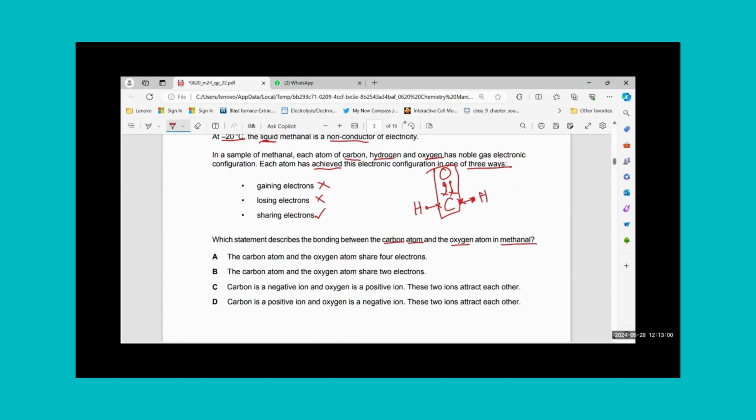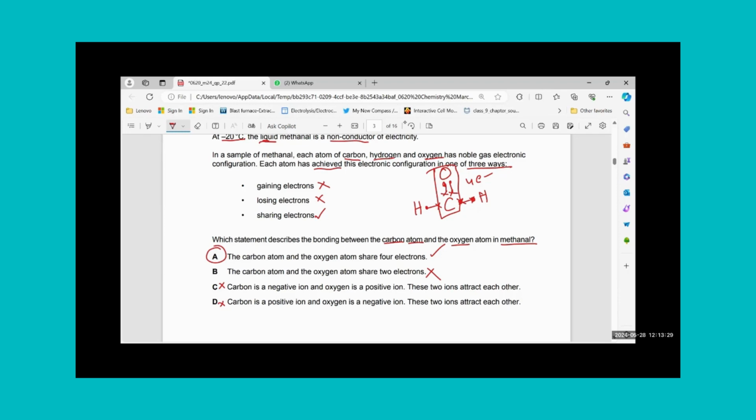The carbon atom and the oxygen atom share 4 electrons. Carbon and oxygen share 4 electrons. That is a true statement. The carbon atom and the oxygen atom share 2 electrons. That's wrong. Carbon is a negative ion. There is no cation or anion formed because it is a covalent compound. Carbon is a positive ion. That's wrong. So I will go for option A, where they have a sharing of electrons, and between carbon and oxygen, there are 4 electrons that have been shared.